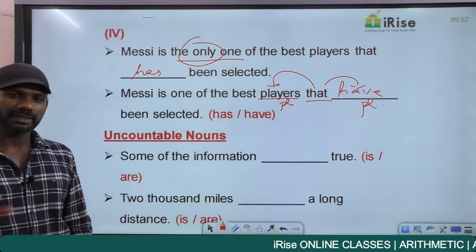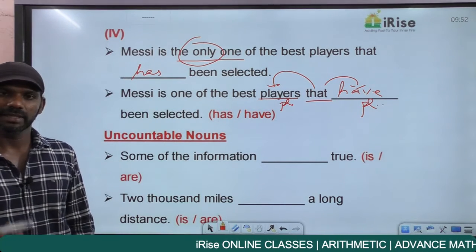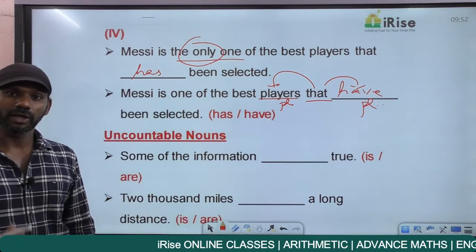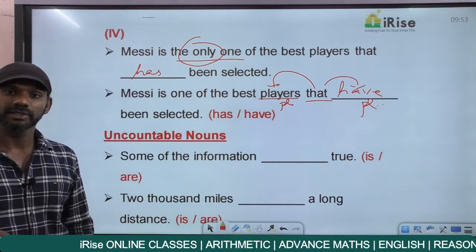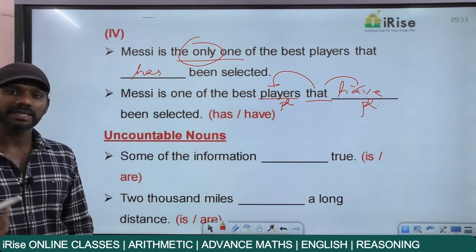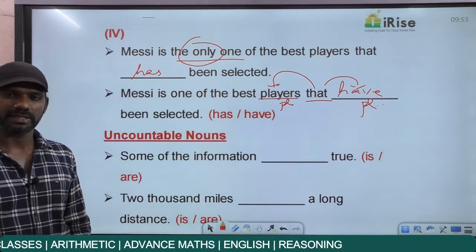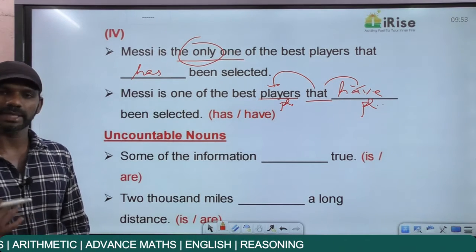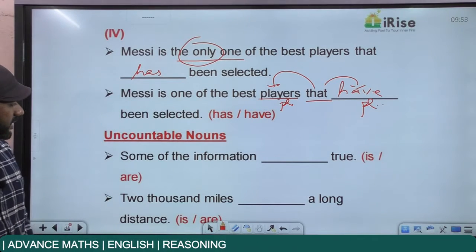Now, even though, as I said, uncountable nouns cannot be singular or plural, they always carry a singular verb with them. Knowledge is uncountable. Knowledge is life or knowledge are life? Knowledge is life. Honesty is uncountable. Honesty is the best policy, honesty are the best policy? Honesty is the best policy. So even though uncountable nouns cannot be singular or plural, uncountable nouns carry a singular verb with them. Come to statements now.